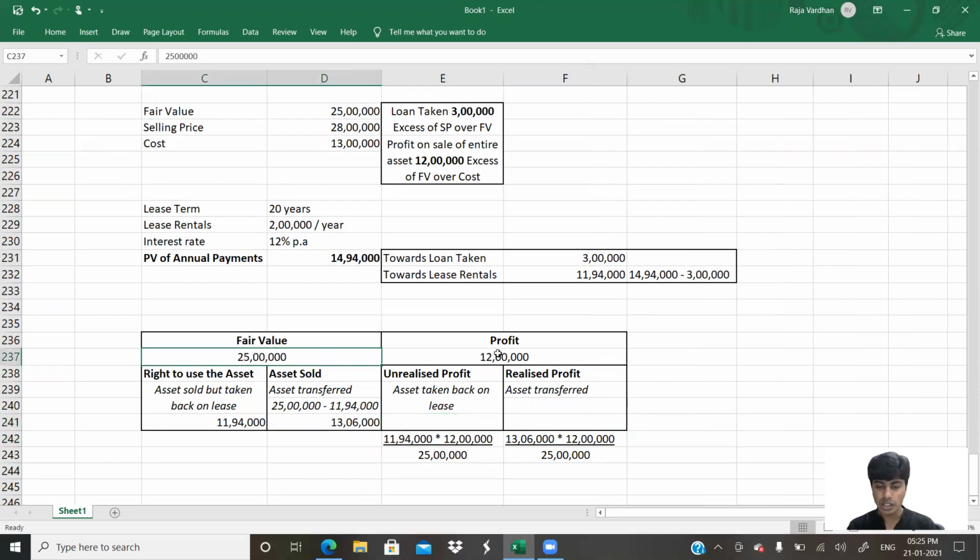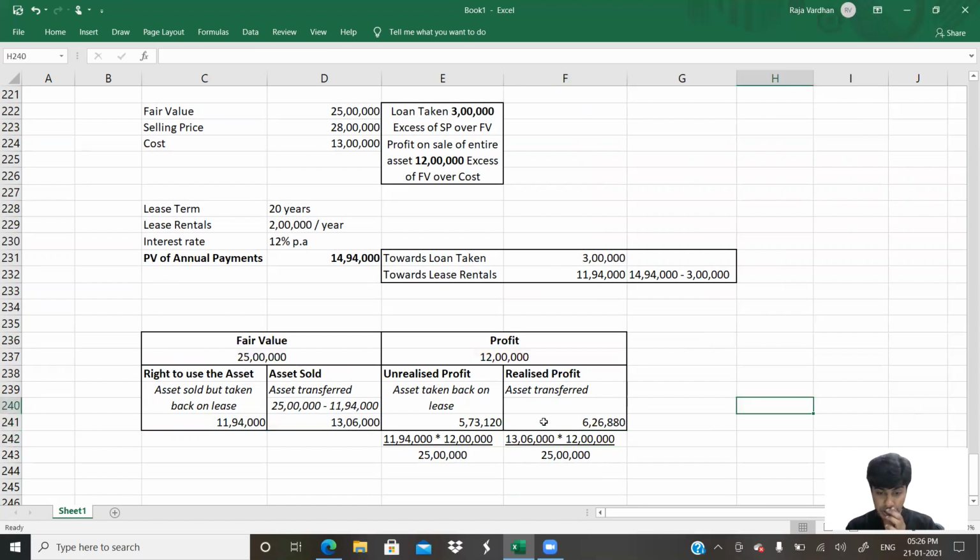25 lakh is to 12 lakh. 11 lakh 94,000 is to how much? So this I'll tell you. I would have to take 11 lakh 94,000 multiplied by 12 lakh divided by 25 lakh. That gives me 5 lakh 73,120. Then here, it is 13 lakh 6,000 multiplied by 12 lakh divided by 25 lakh. That gives me 6 lakh 26,082.